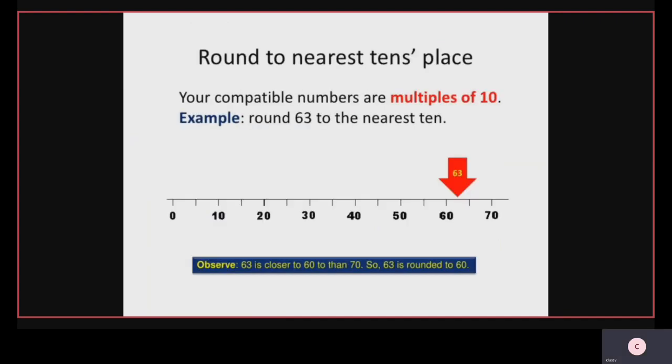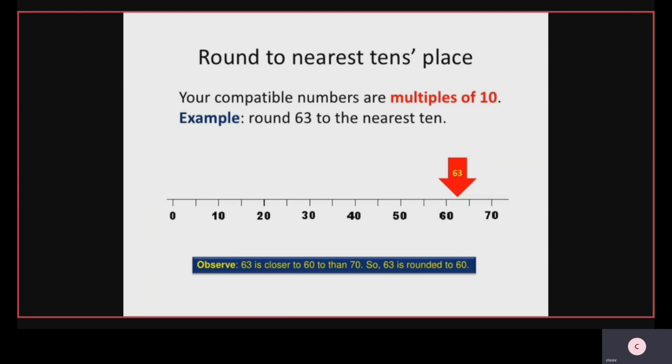Now one more example for rounding to the nearest tens place. Your compatible numbers are multiples of 10. Example, round 63 to the nearest 10. On the number line, the numbers are located 0, 10, 20, 30, 40, 50, 60, 70.